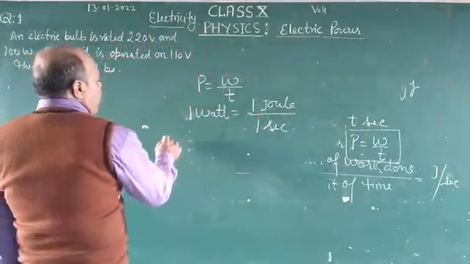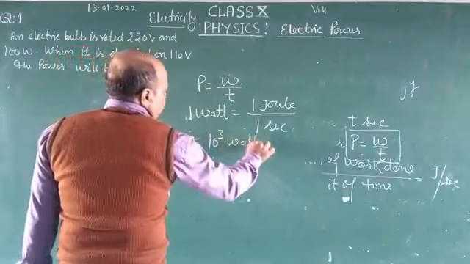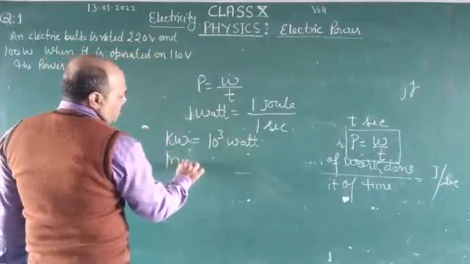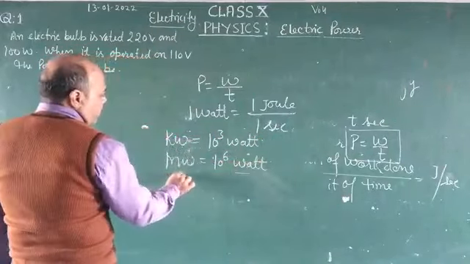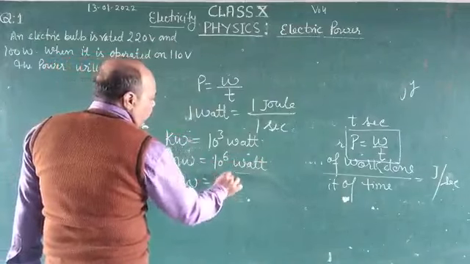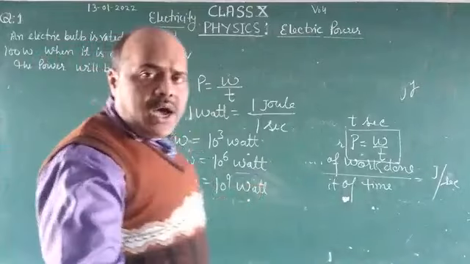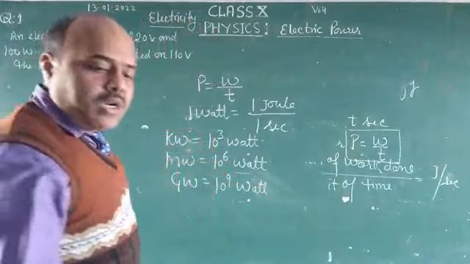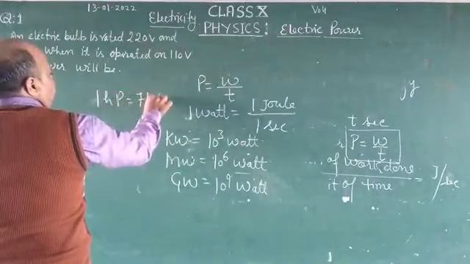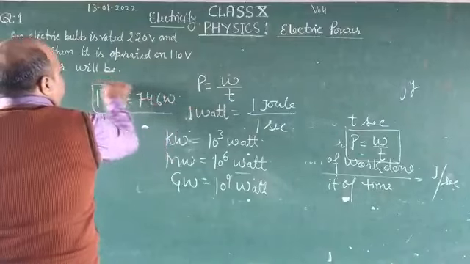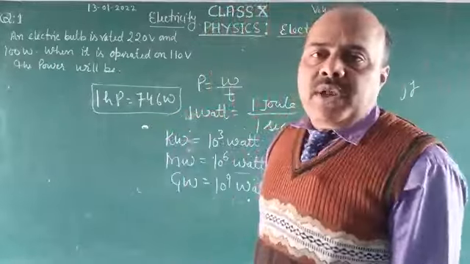The other units of electric power are kilowatt, which is equal to 10 to the power 3 watt, megawatt, 10 to the power 6 watt, gigawatt, 10 to the power 9 watt, and horsepower, 1 HP is equal to 746 watt. Okay, these are the bigger units of electric power.